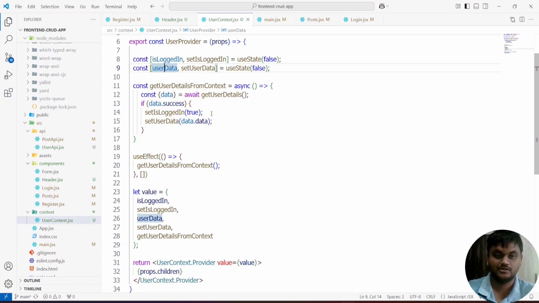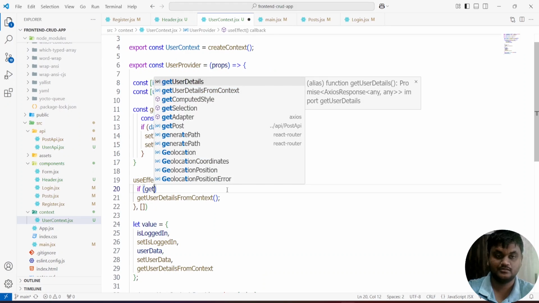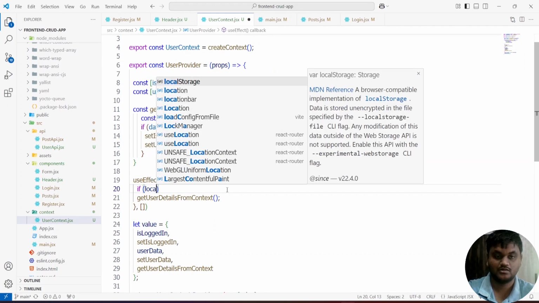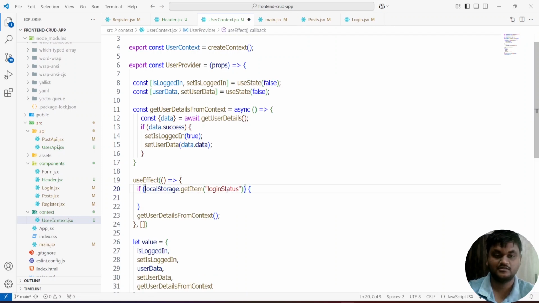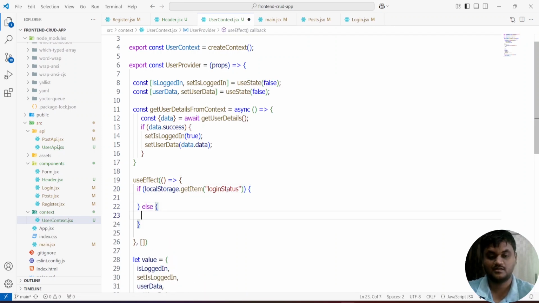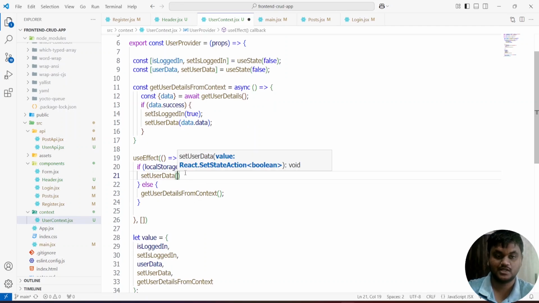Come here to the user context, use get user. Local storage dot, if login status is true, the else case I'm going to pass. If this login status is true, I'm going to set the user data.